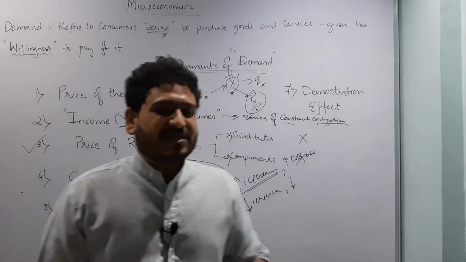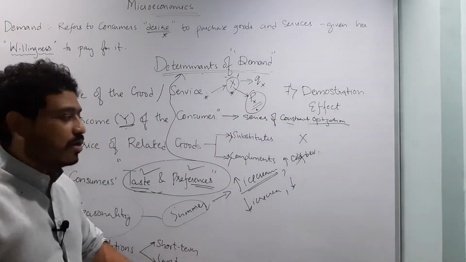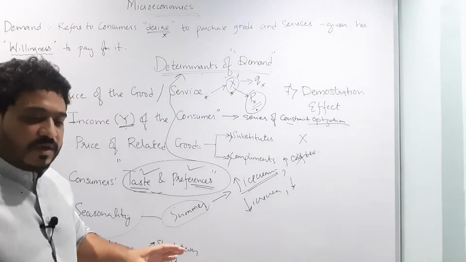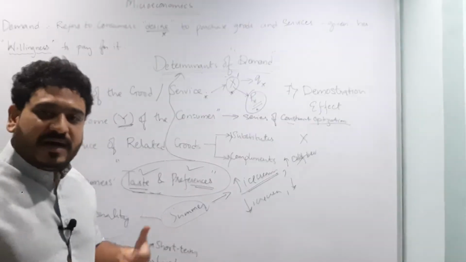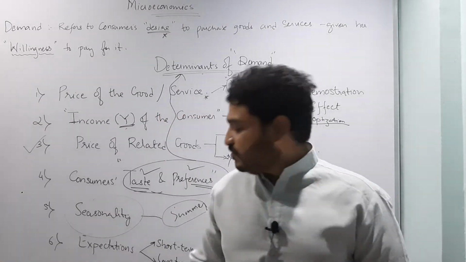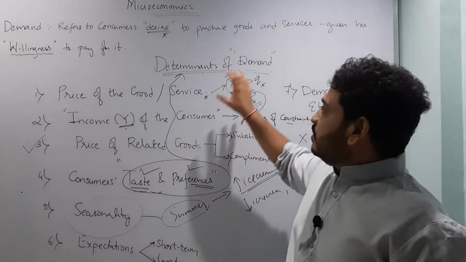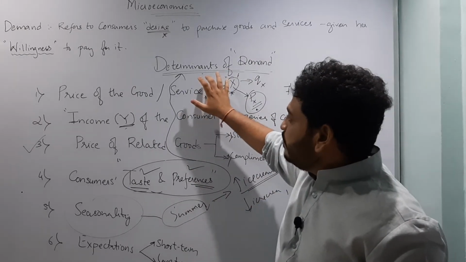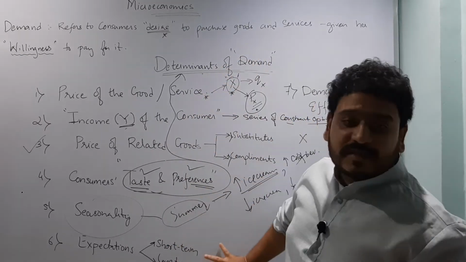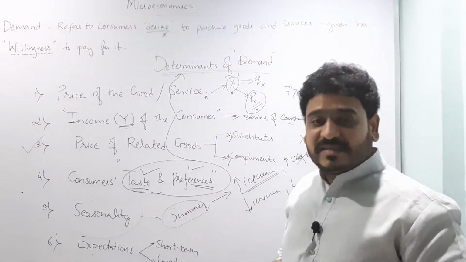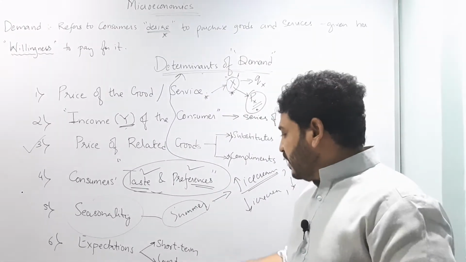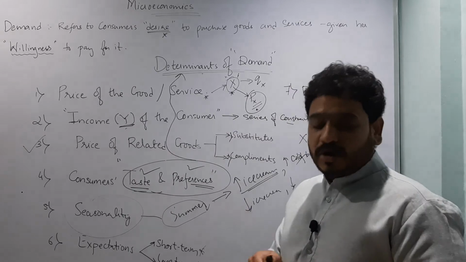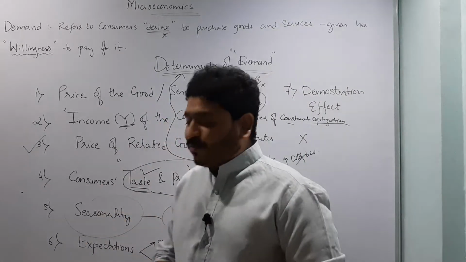The next is expectations. These expectations can be short term as well as long term. If I am going to consume good X, what kind of expectations underlying my behavior there are for the shorter term and the longer term decides the actual purchase of that particular commodity. So an important determinant of demand is expectation, what the consumer himself or herself is expecting out of that particular commodity. That expectation can be in the shorter term or in the longer term. I hope the six points are pretty much clear.